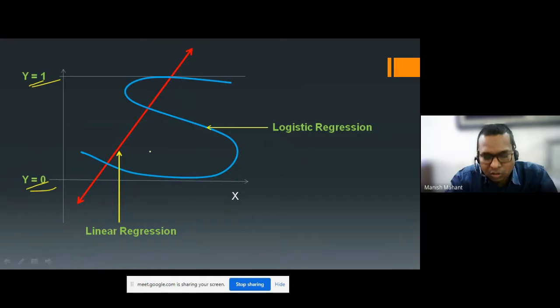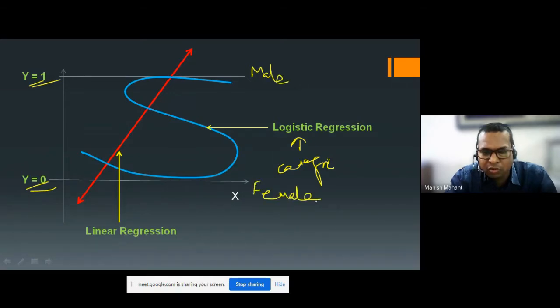Let me define one more example. Suppose our answer is of a categorical type. This upper value I am putting as male, and this lower value as female.